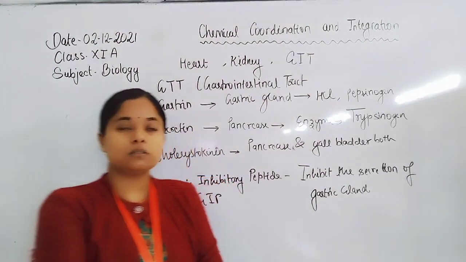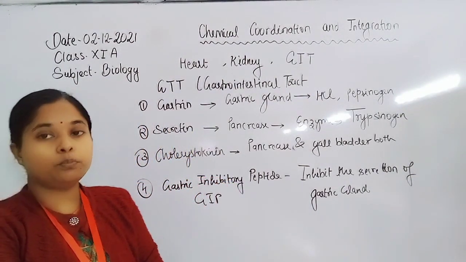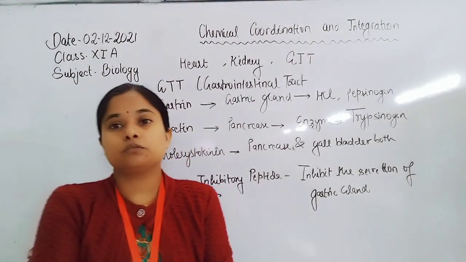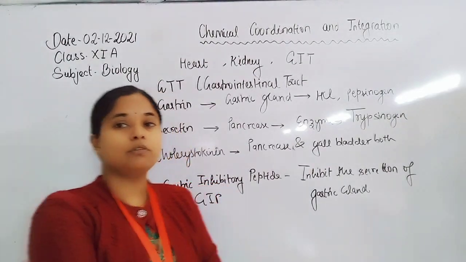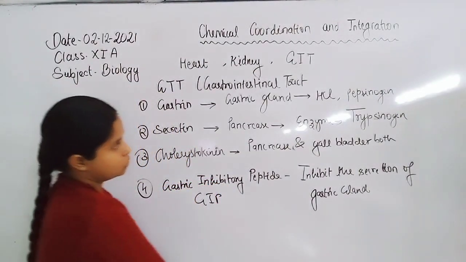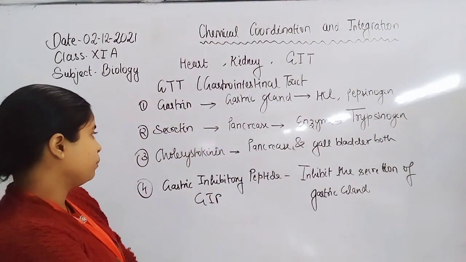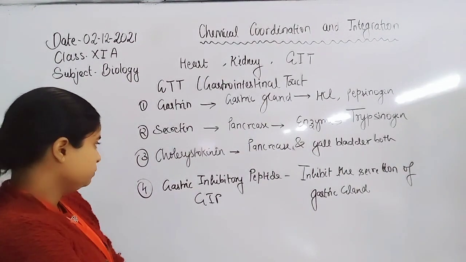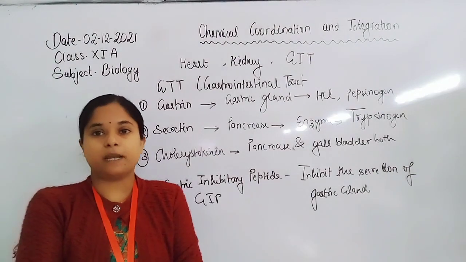In the kidney, the juxtaglomerular cells secrete the hormone erythropoietin, which is responsible for erythropoiesis, the formation of blood cells, RBCs, erythrocytes. The gastrointestinal tract secretes four types of hormones: gastrin, secretin, cholecystokinin, and gastric inhibitory peptide, GIP.